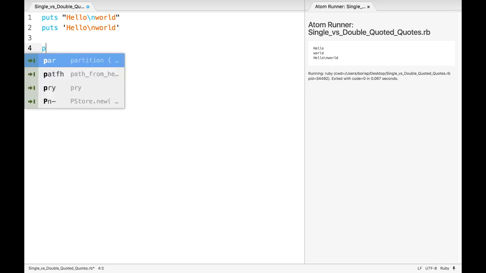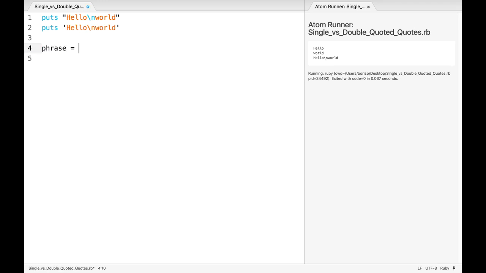To show this, I'm going to create a variable called phrase, and I'm going to set it equal to "hello world". And now I'm going to use double quotes, and I'm going to interpolate it. Remember, the syntax for that is the hashtag followed by the curly braces. Within it, you can combine whatever string and, in this case, variable you want. I'm just going to put my phrase variable, and we're going to output hello world here, no problem.